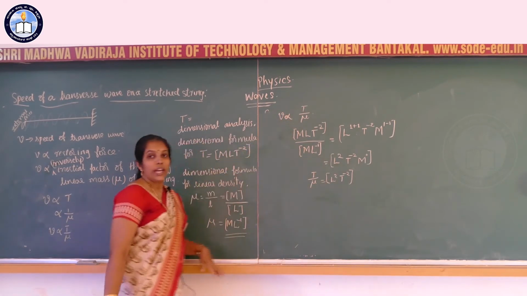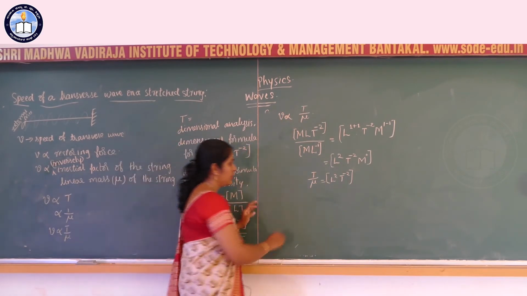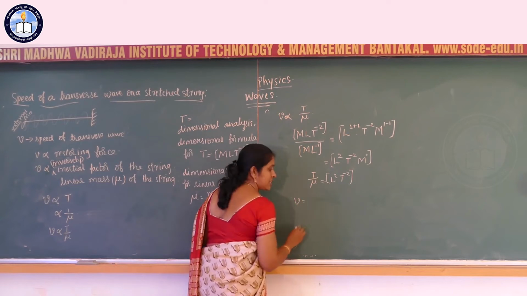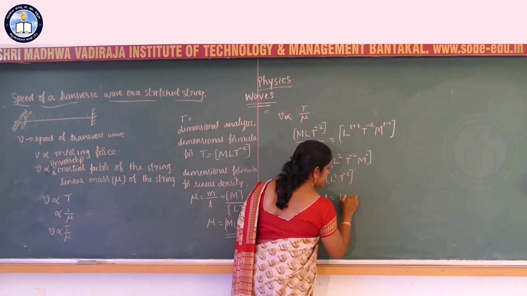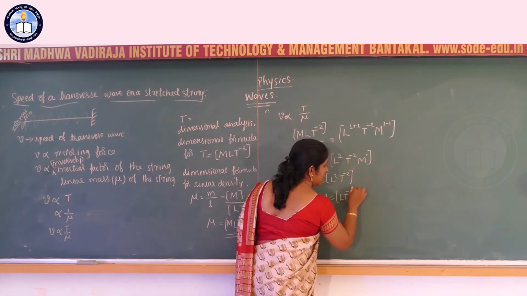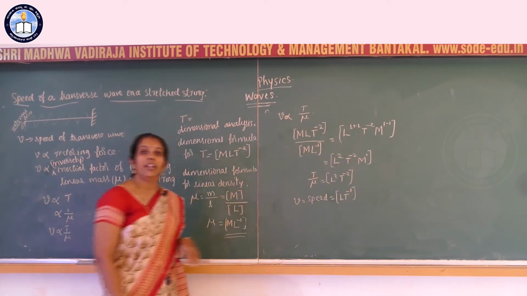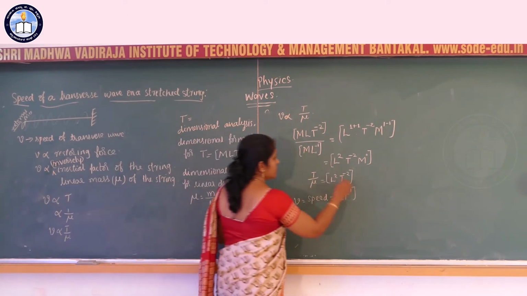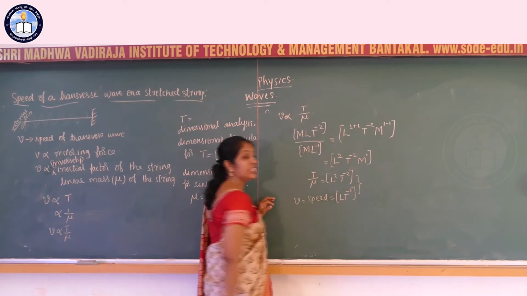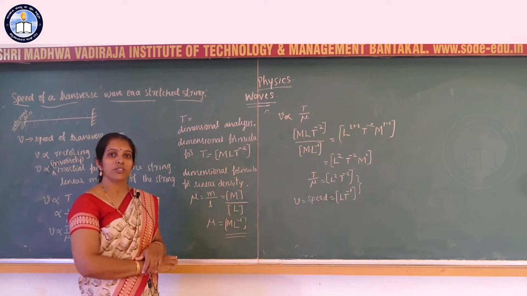In the LHS we have V. Dimension of V is that of speed. Dimension of speed is distance by time, which is L T inverse 1. Using these two, you have to derive the relation or equation for V.